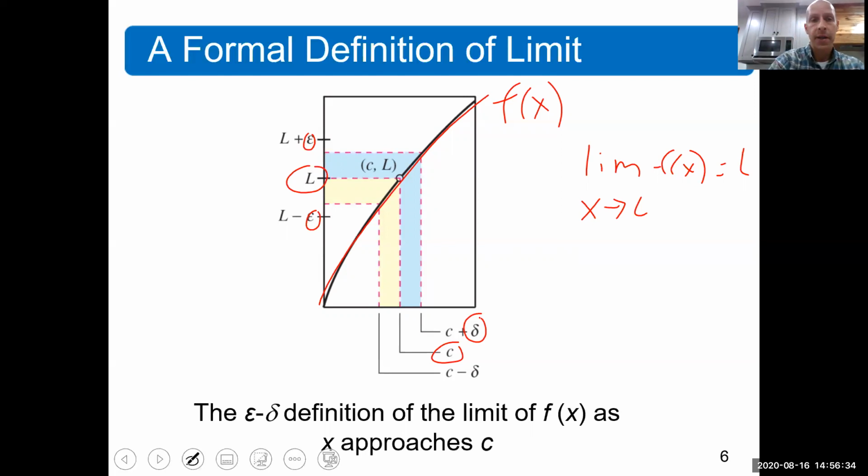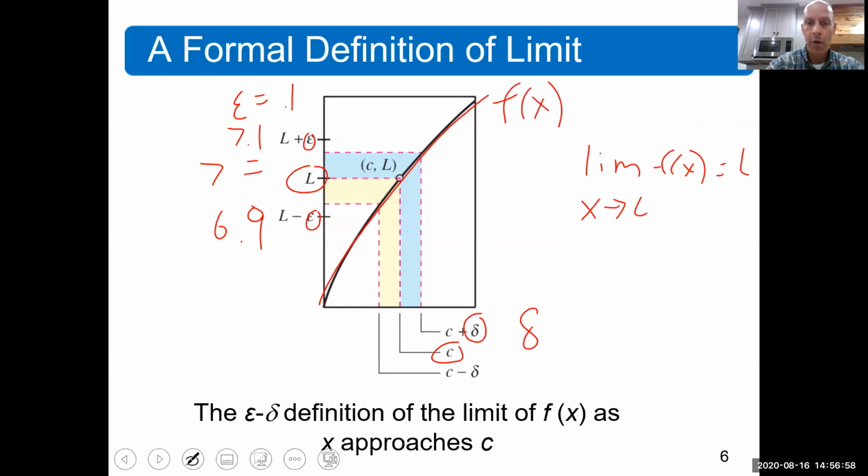Let's say that L is 7, and let's just keep it simple and say epsilon is 0.1. So this value up here would be 7.1, this would be 6.9. I am telling you that I could give you a delta greater than 0 that's going to get me inside that band.